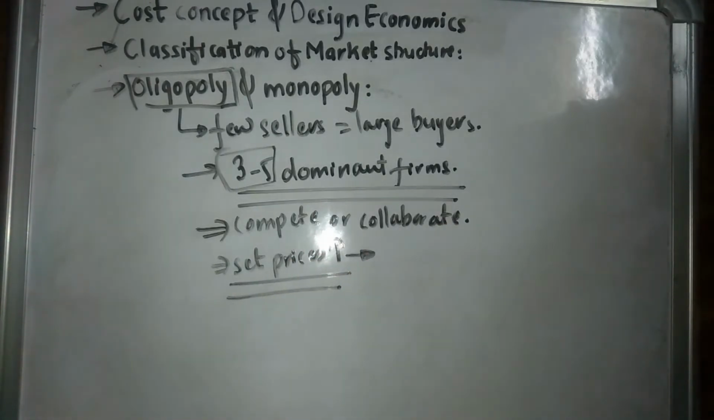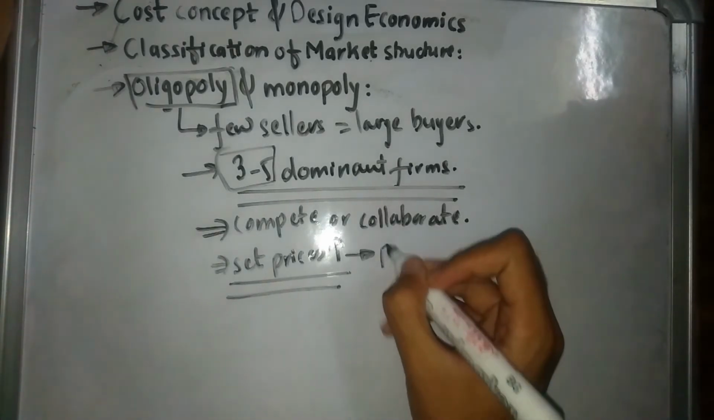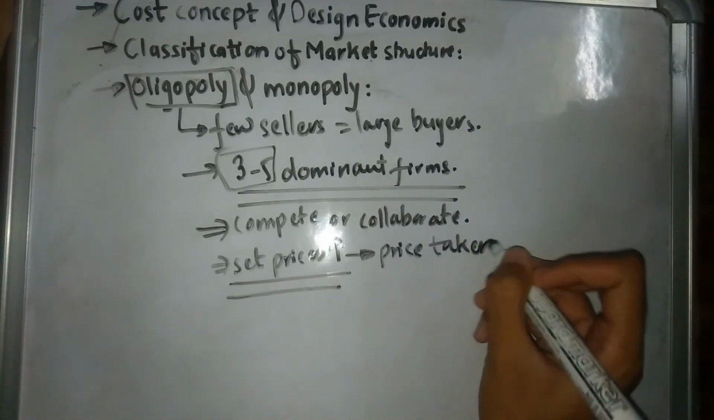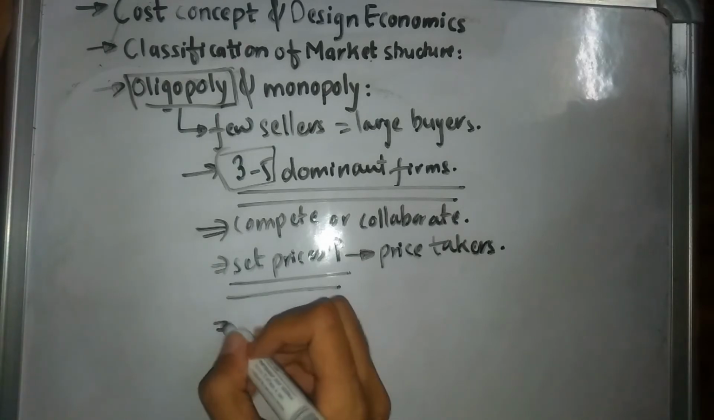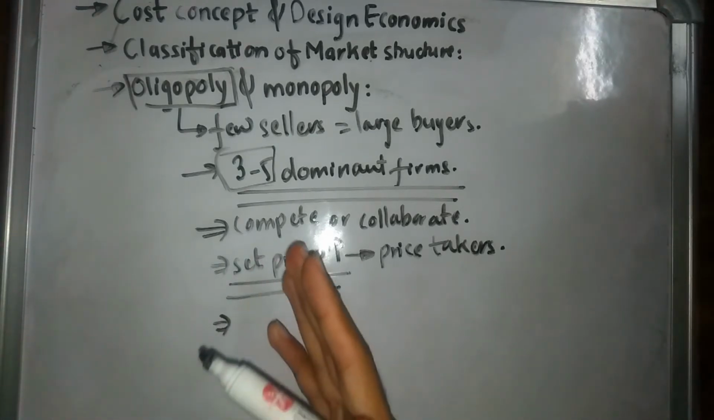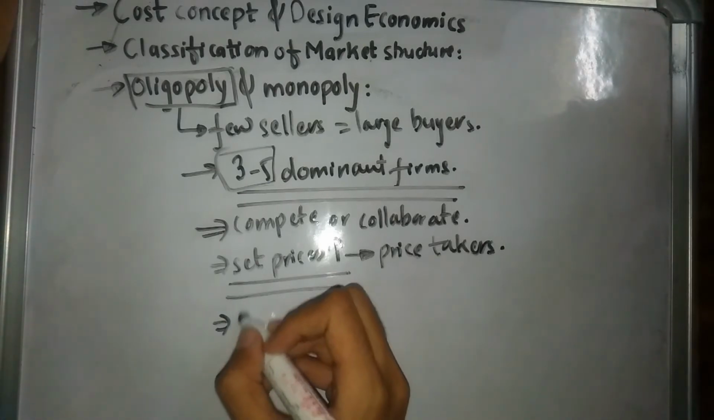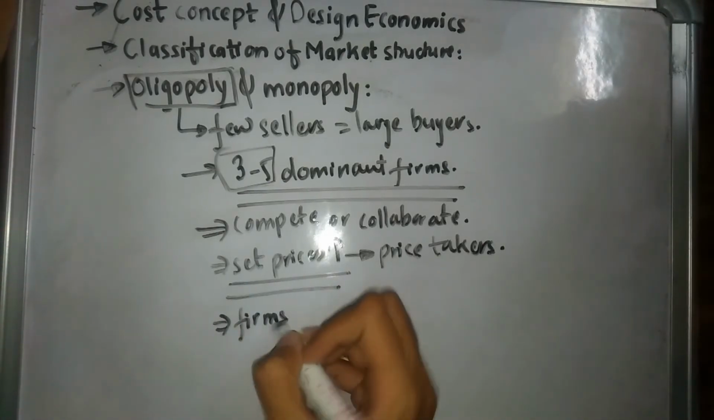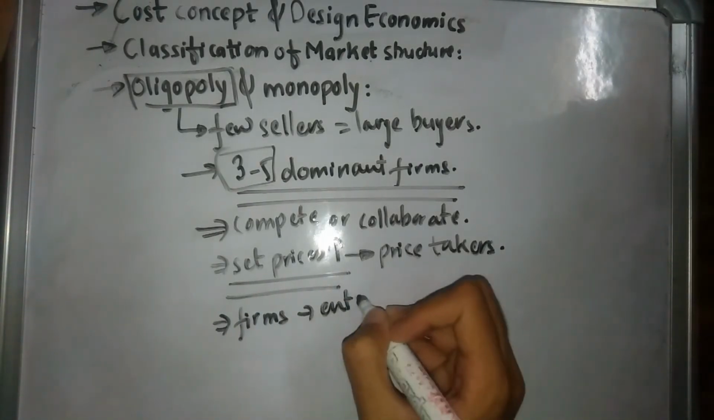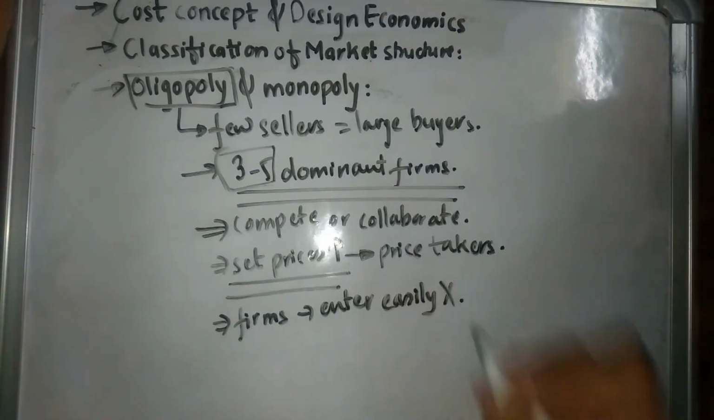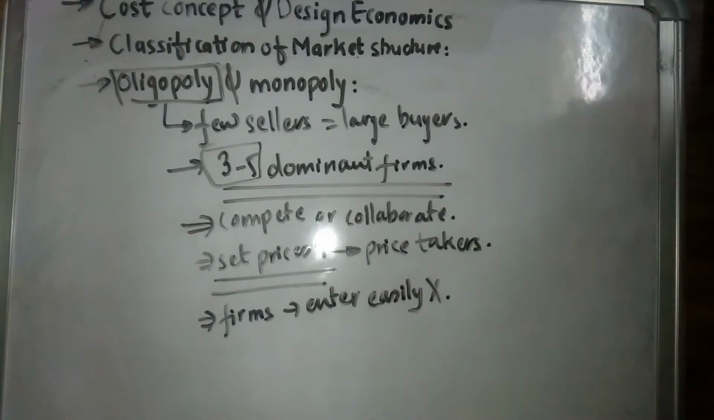So since they are going to set the prices, all the buyers in this case are going to be price takers, since they don't have any option. And in this type of market, there is going to be a barrier to enter into the markets, and the new firms cannot enter and exit easily. So they cannot enter easily and establish themselves in such a type of market.